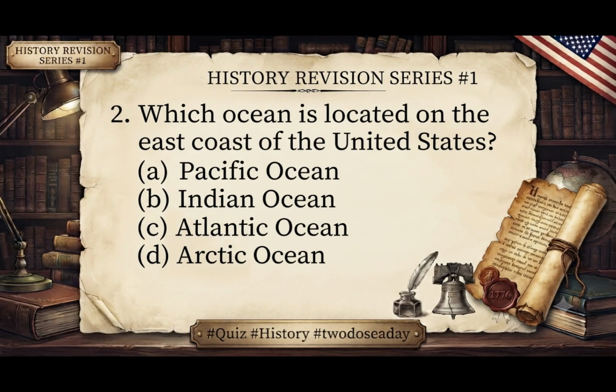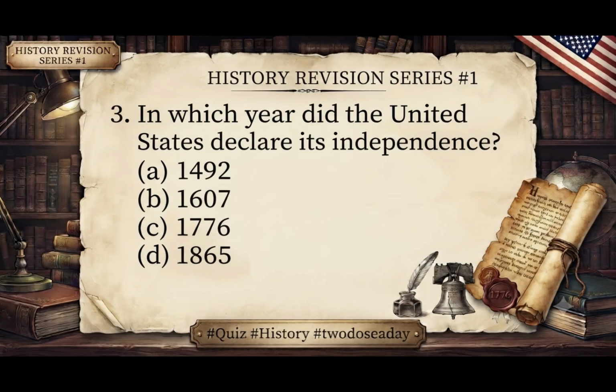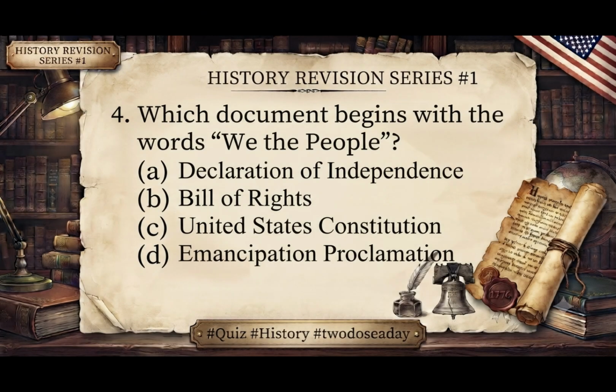Question 2. Which ocean is located on the east coast of the United States? The answer is Atlantic Ocean. Question 3. In which year did the United States declare its independence? The answer is 1776. Question 4. Which document begins with the word "We the People"? The answer is United States Constitution.